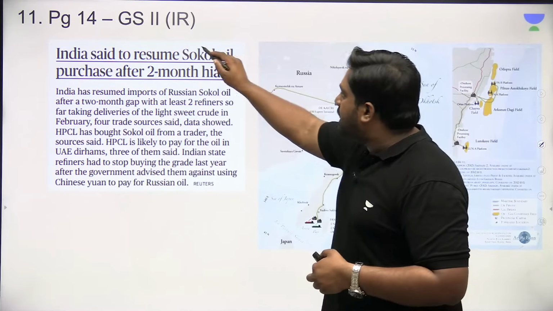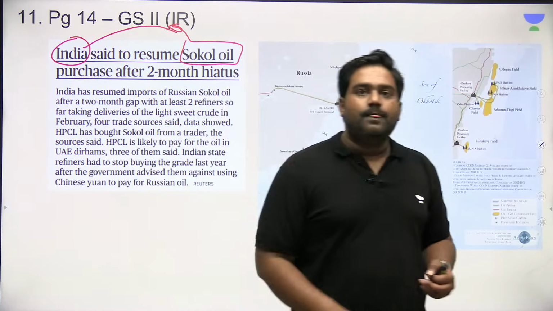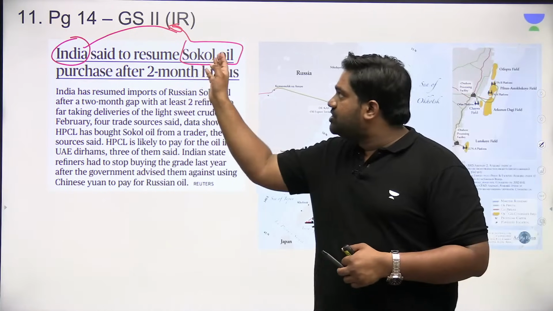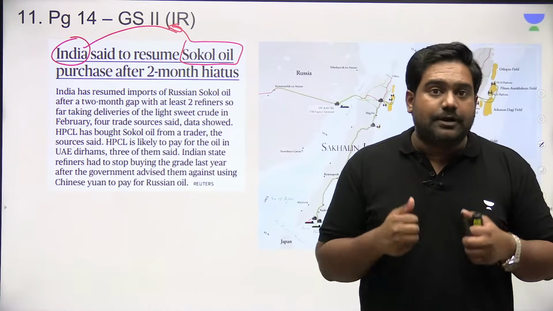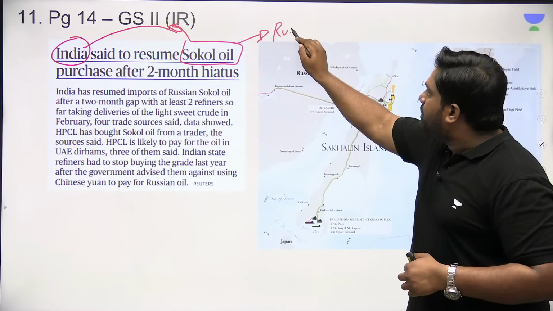Next, we have a reference to Sokol oil that India procures from Russia on page number 14. So there could be a prelims question. India procures Sokol oil from which region or from which country? India procures this variety of oil from Russia.